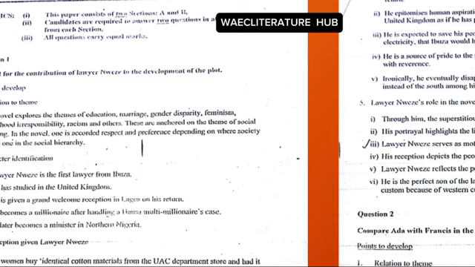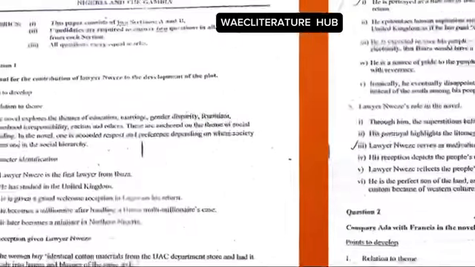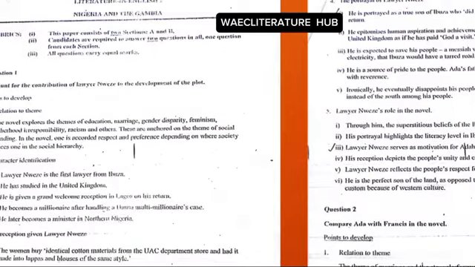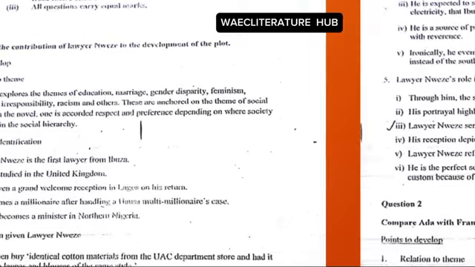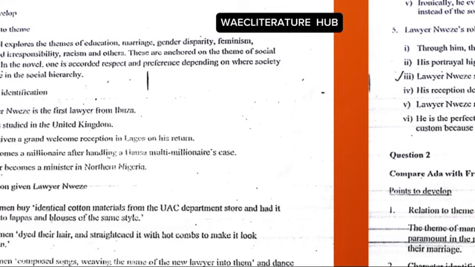Okay, so here we have the contribution of Lawyer Nweze to the development of the plot. You have to give the major theme, and for the second paragraph you have to look at the question, look at the character that has been mentioned in the question, and describe the character. Okay, and your third paragraph, you start to talk about other things about Lawyer Nweze. So you can pause this so that you'll be able to read, that is if you want to read to have more knowledge, right?